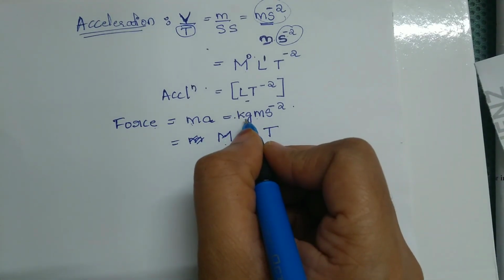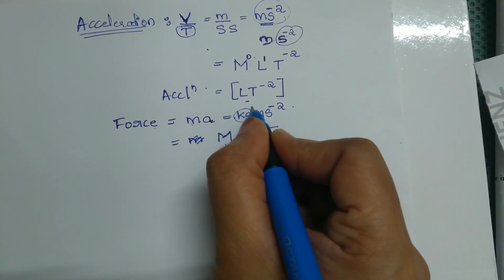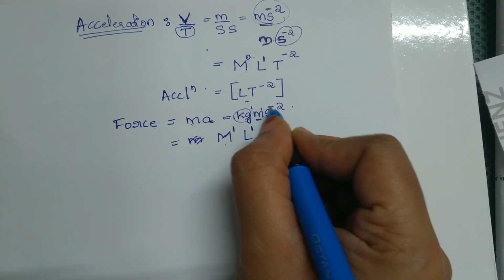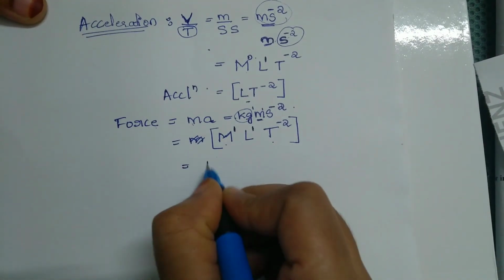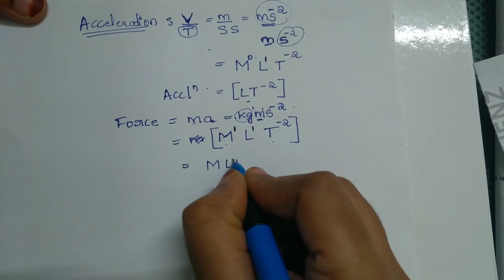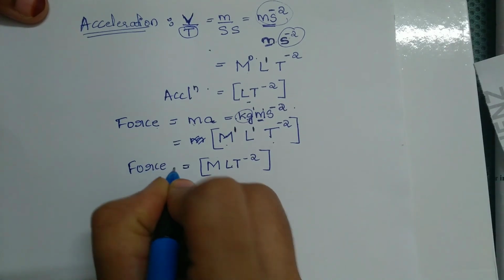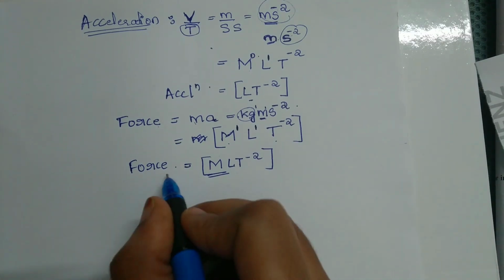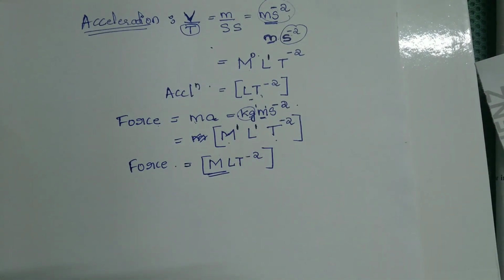Now here, do we have any mass here? Yes, we have the unit for mass, that is kg. So it is raised to 1. We have meter, raise it with the power of 1. Here time we have -2, so raise it with the power of -2. So therefore you will get the formula of force to be M L T raised to -2. Hope you have understood how to derive the dimension for any physical quantity. This is the dimensional formula for force. This is the dimensional formula for acceleration, and we have seen also for velocity. Hope you have understood what is dimensional equation.